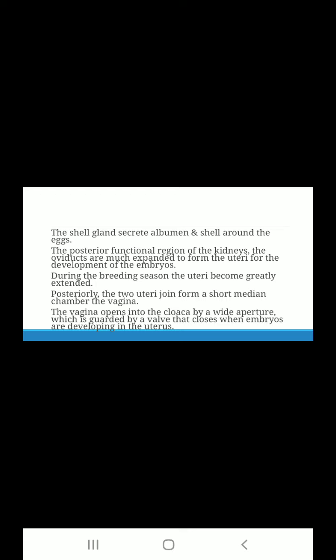Posteriorly, the two uteri join and form a short median chamber which is called the vagina. The vagina opens into the cloaca by a wide aperture which is guarded by a wall that closes when embryos are developing in the uterus.